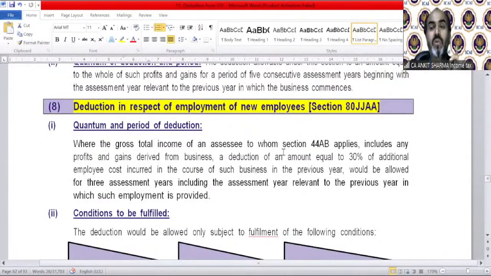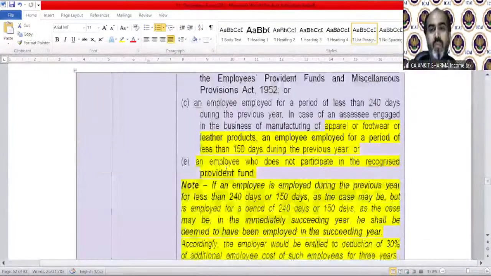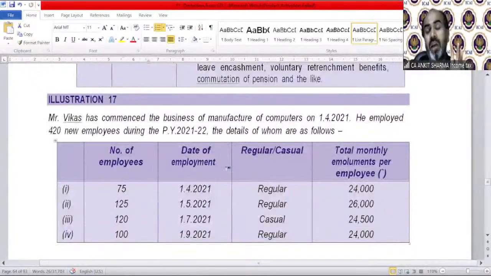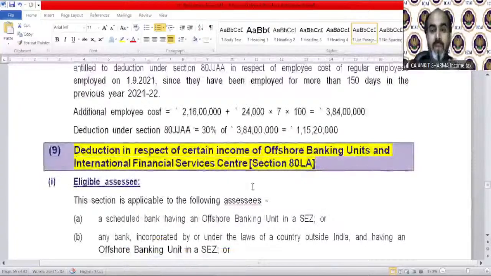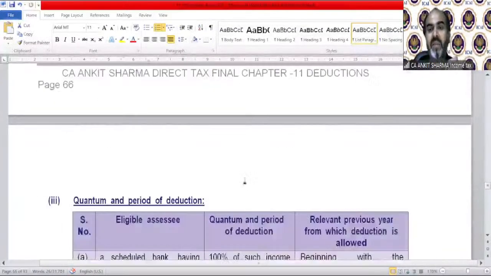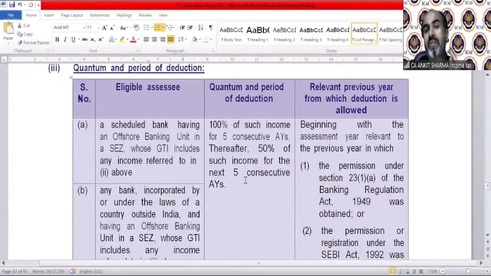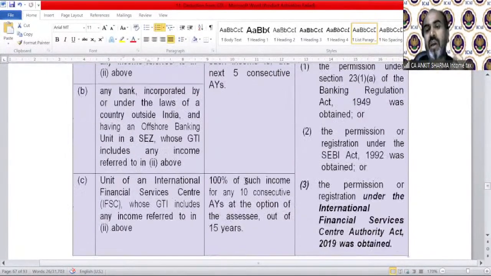Applicable to all assessees who have done tax audit, of course, section 44AB. And 30% of that amount can be claimed as a deduction. 80LA is for income of offshore banking units and International Financial Services Center. If you are earning these incomes for the specified assessee, then that can be claimed as deduction, 100% for 5 consecutive assessment years and thereafter 50% for 5. For IFSC, it is 100% for 10 consecutive assessment years out of 15 years.